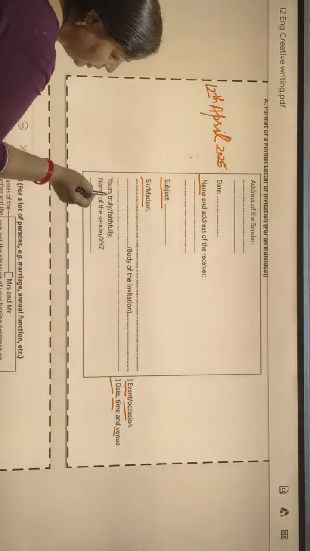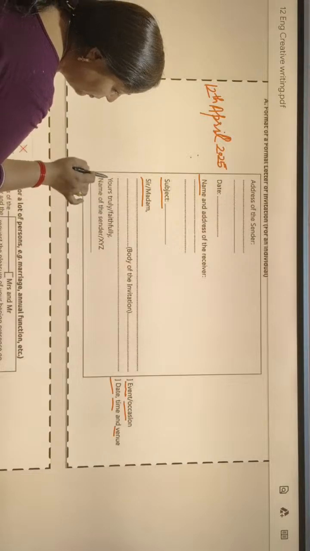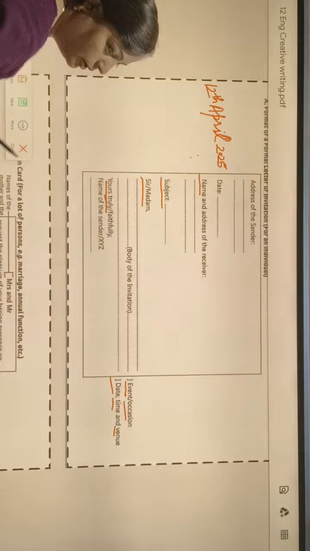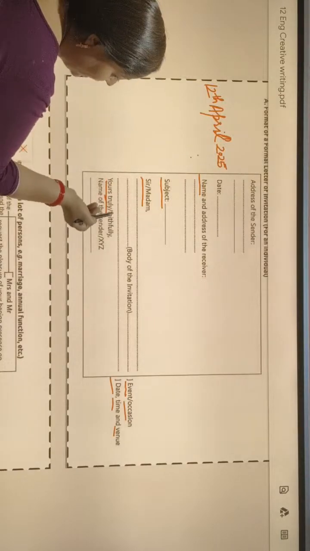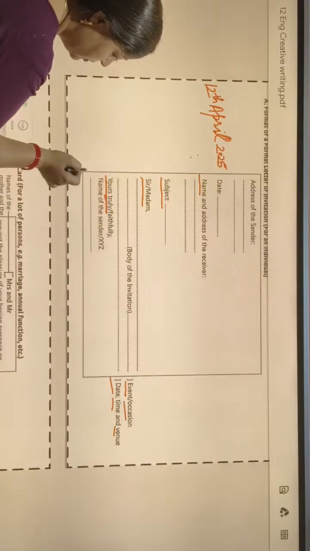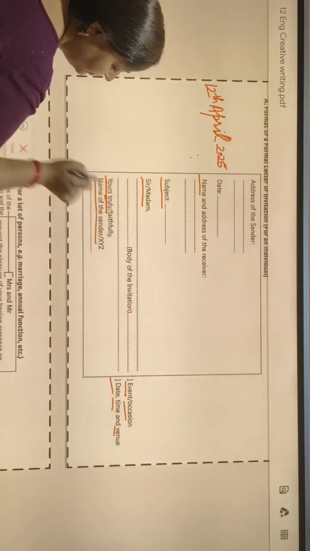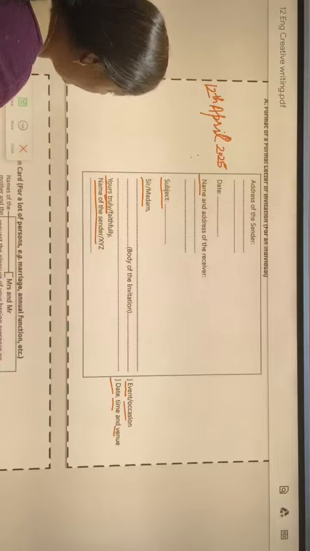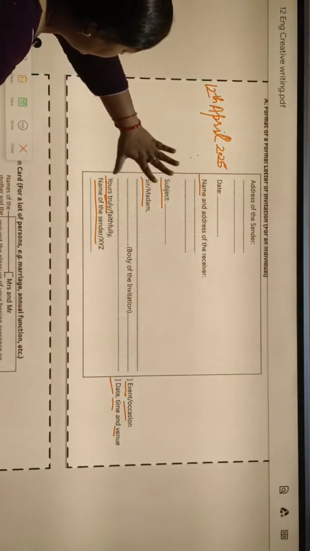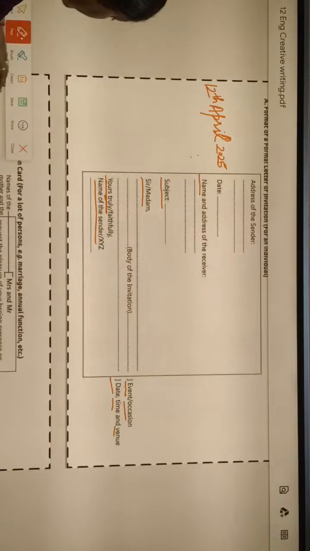Then we will write yours truly or faithfully. If you go with truly, make sure you can use truly for anyone. Then you will write your name also. This is the format sample of the formal invitation in letter form.